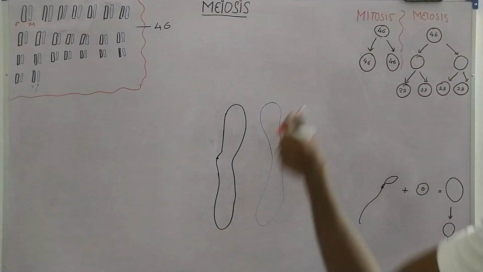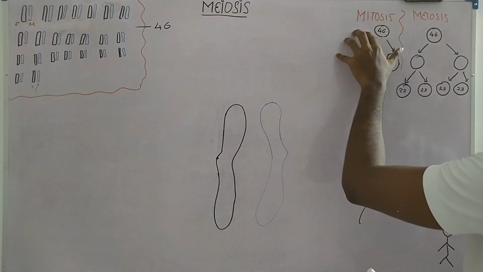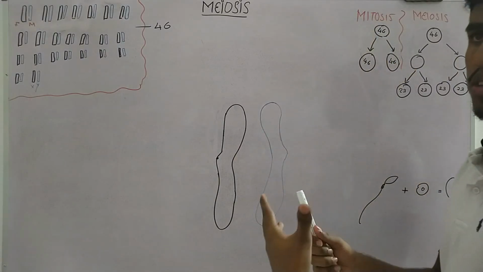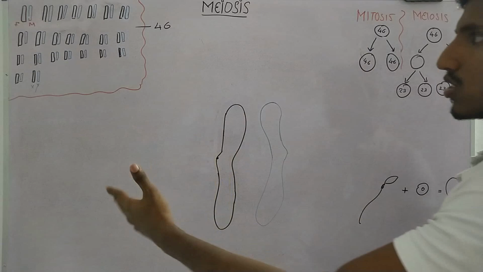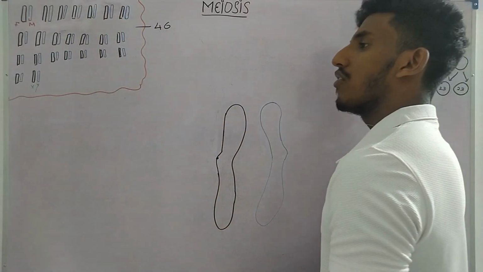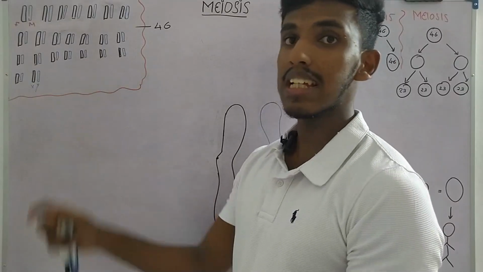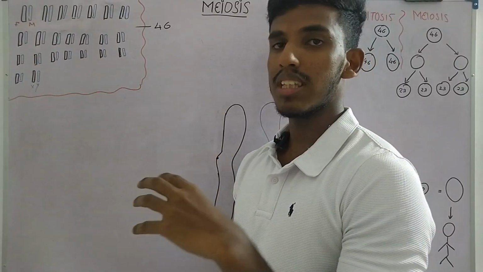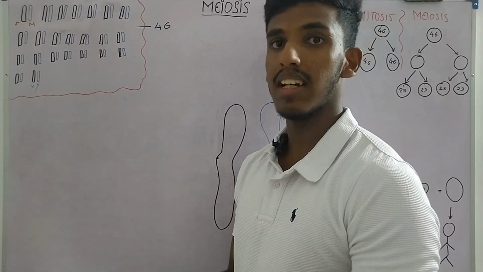Now, if we take mitosis, the normal cell division, a normal cell undergoes mitosis to produce two identical daughter cells. They will have 46 chromosomes, no change in the chromosome number. Now, all the cells in our body undergo mitosis except for one type. These cells are the gametes, the sex cells, the sperms and the egg cell.